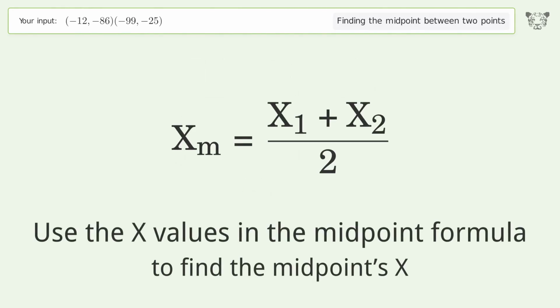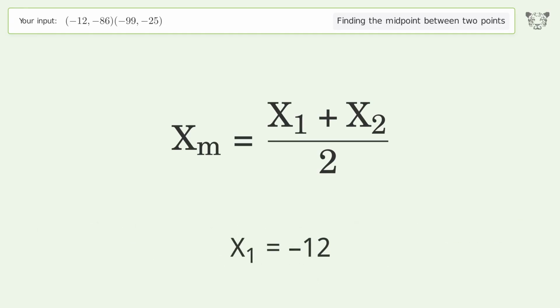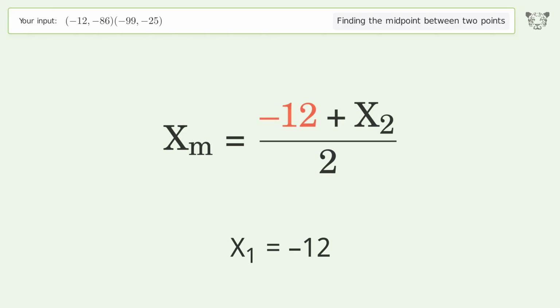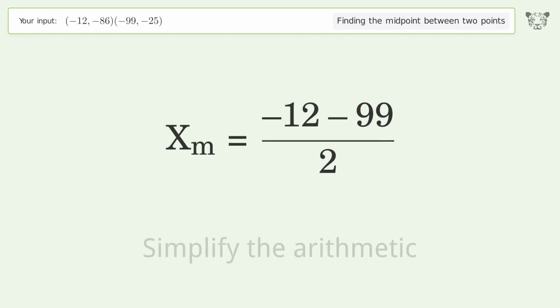Use the x values in the midpoint formula to find the midpoint's x. x1 equals -12. x2 equals -99. Simplify the arithmetic.